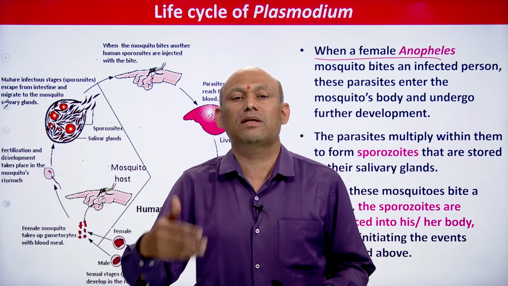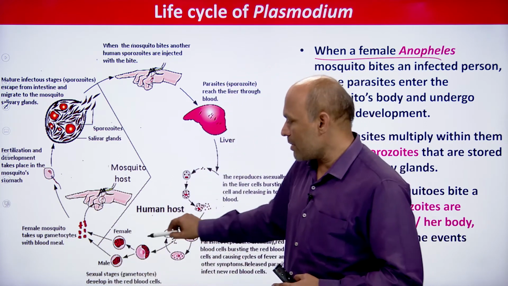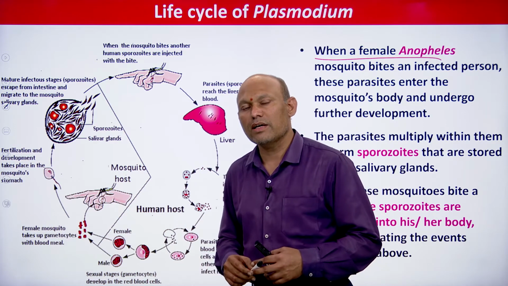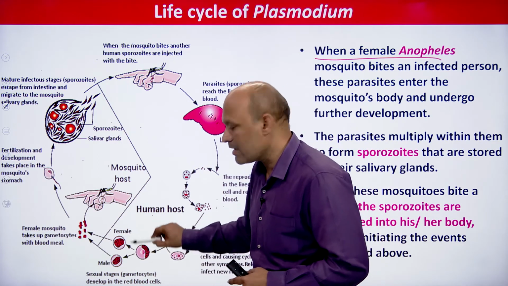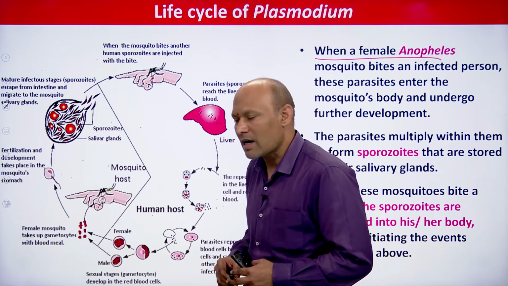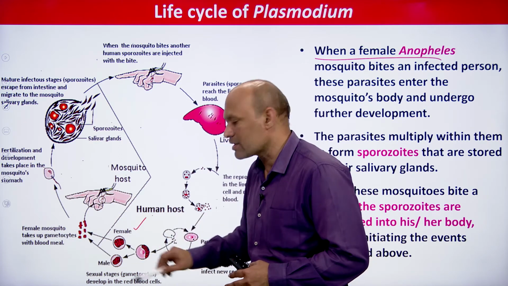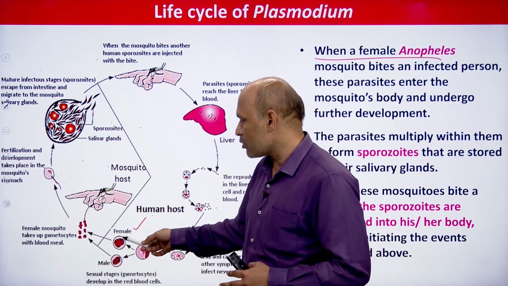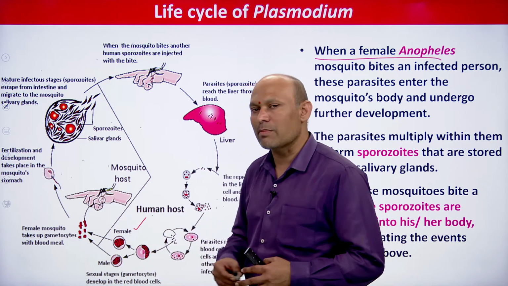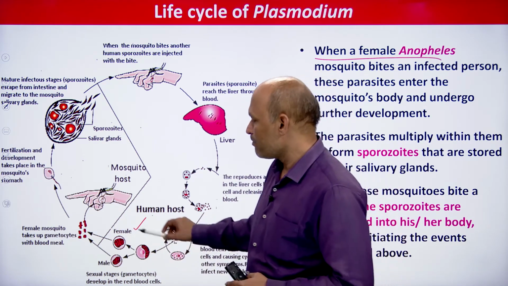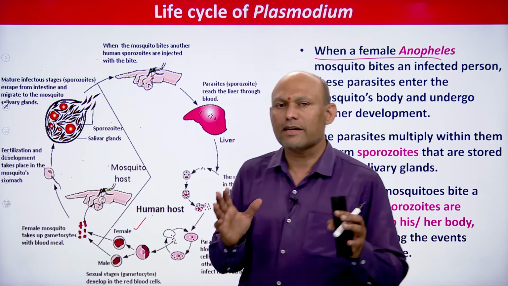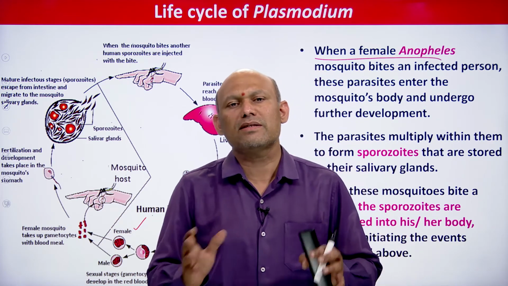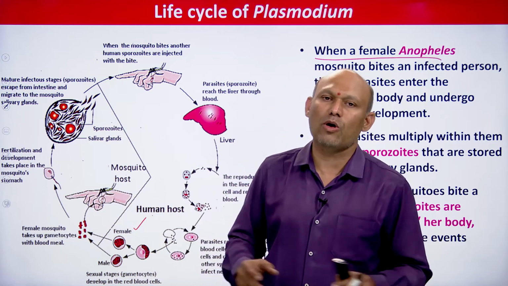Gametocytes means gamete mother cells, you need to remember. So gamete mother cells are formed inside RBC. You can clearly see the larger gamete mother cell is called female gametocyte, or macrogametocyte, and the smaller one is called male gametocyte, or microgametocyte. Simple. Now these gametocytes are there inside the RBCs in human body.